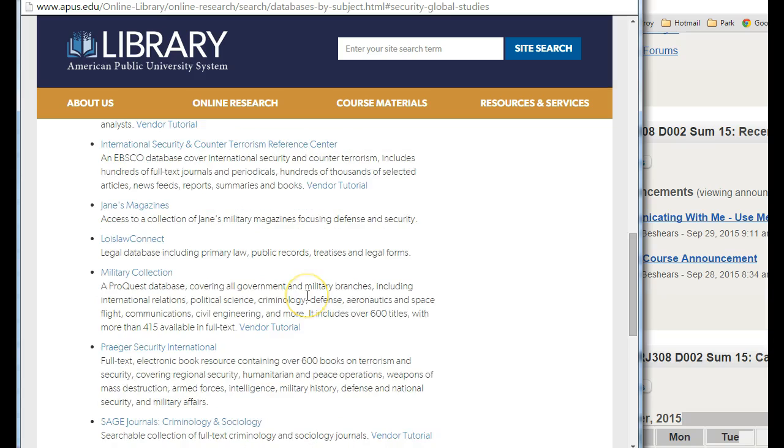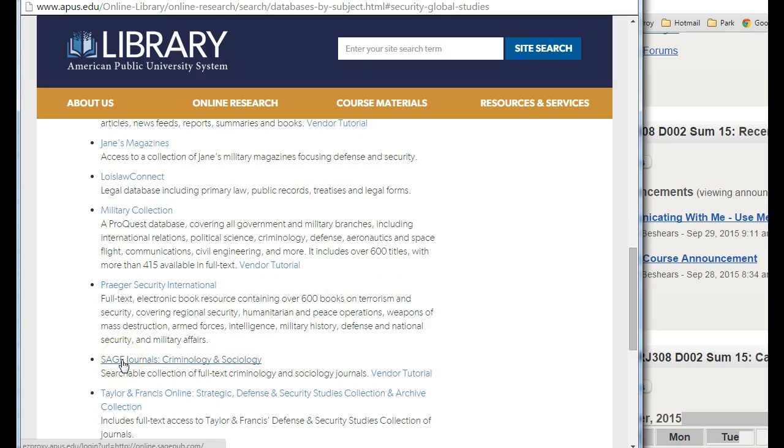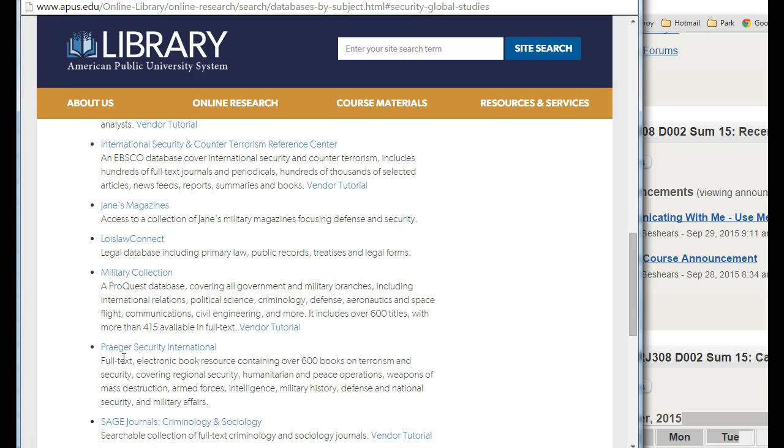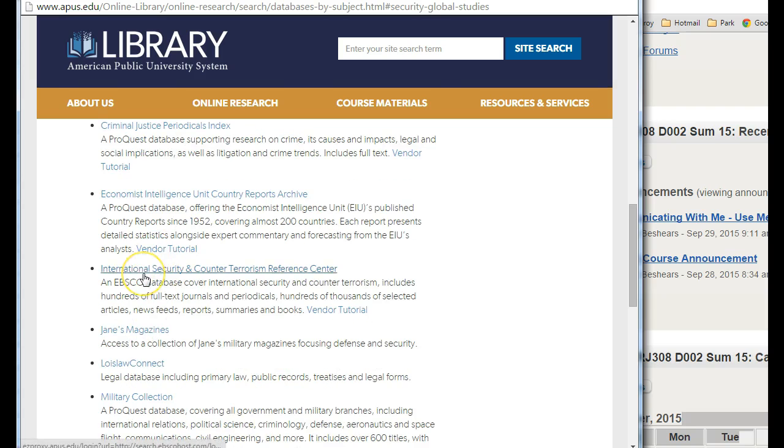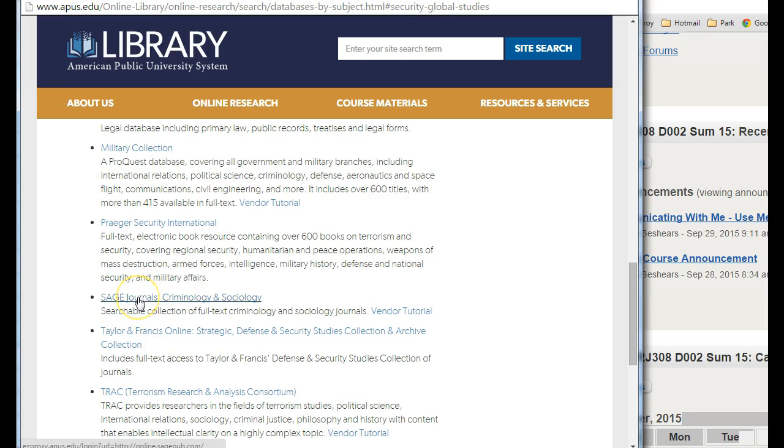One of my favorites that I like to start with is here. It's the SAGE journals of criminology and sociology. If I cannot find what I need here, I will go to ProQuest and then EBSCOhost sources, databases. But let's start with SAGE.